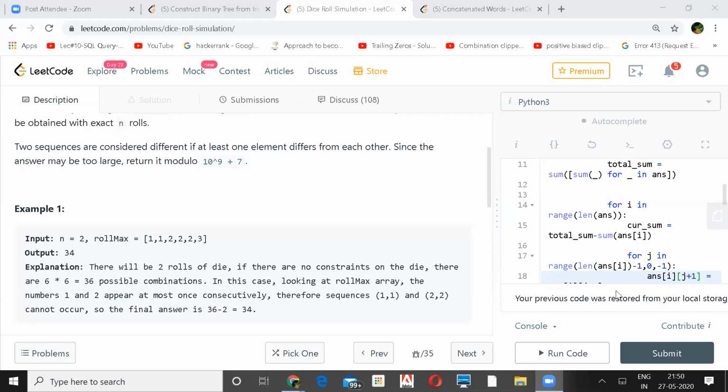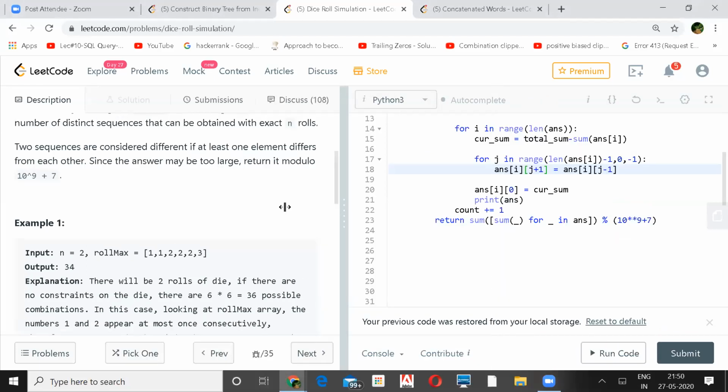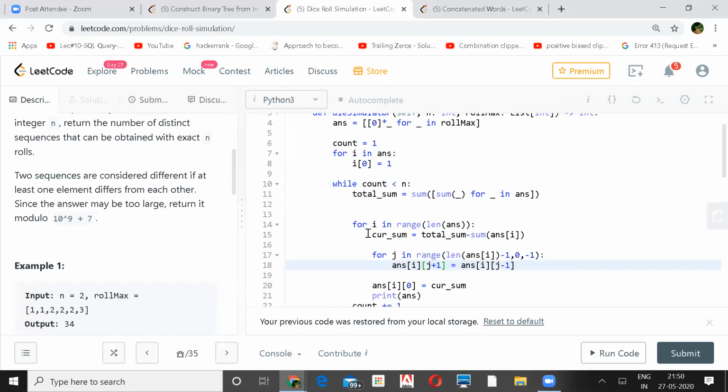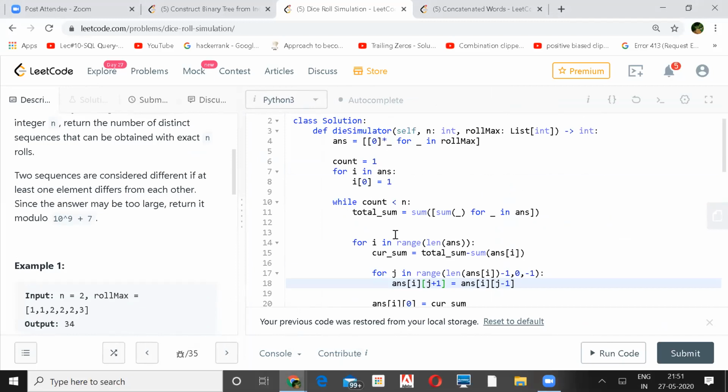So this DP solution is kind of an optimization on the brute force, right? Directly an optimization of the tree. You can say that, but I didn't find any other way to solve this problem. When it comes to rolling a die, you always go for each and every face of a die, and then you try to eliminate each and every die to find a solution. So DFS is a good way of doing that, but if you add memoization, it becomes a DP problem because it has overlapping subproblems also.